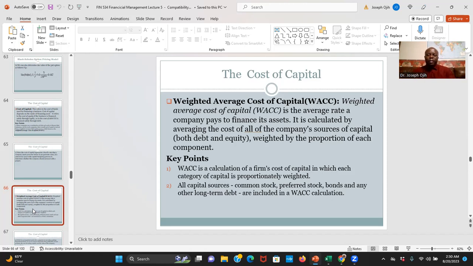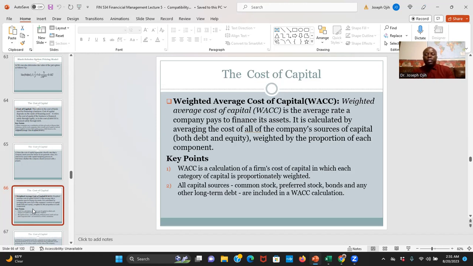So we calculate it by averaging the cost of all the company's sources of capital, both capital from equity and capital from debt. When I say that, I mean loans, credit card, credit line. Then equity, of course, ownership. So the amount of money you brought to the business from your savings, or if you have investors that put money in the business, that amount they put is equity. Okay, owner's net worth.